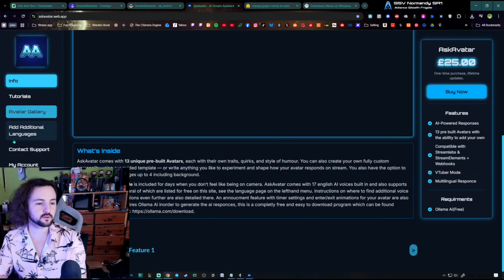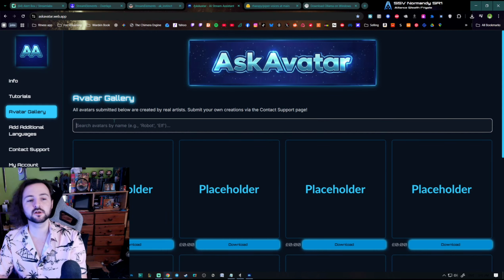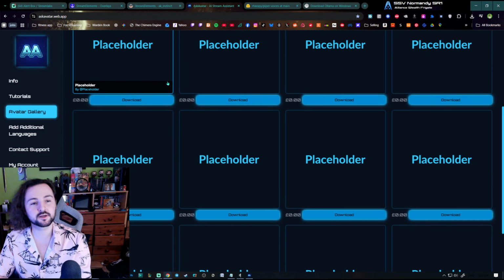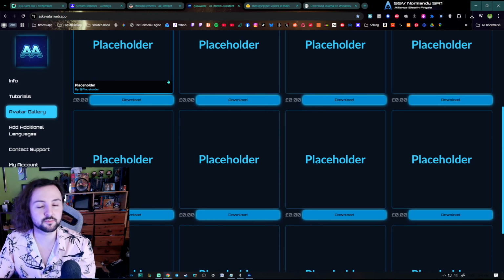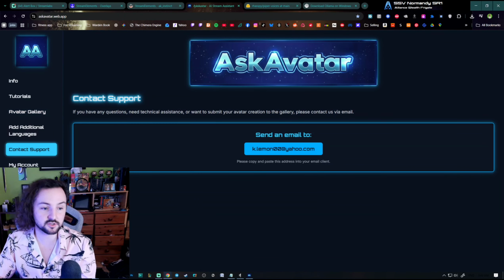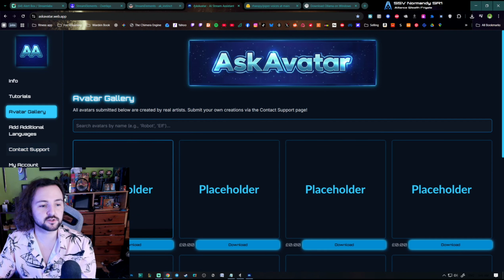The other thing was the avatar gallery. So I would really like to populate this with real art, and as I said earlier, even replace the AI art that I used in the program. You'll see there's a contact support page to get in touch. We can always arrange a price if the artist wants to sell it at a certain price.